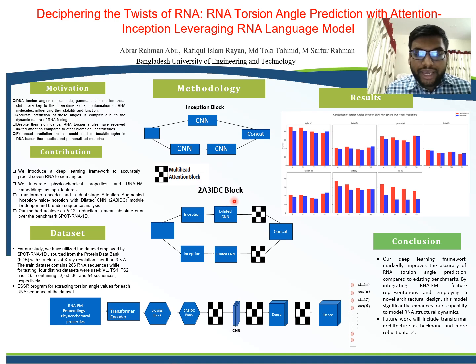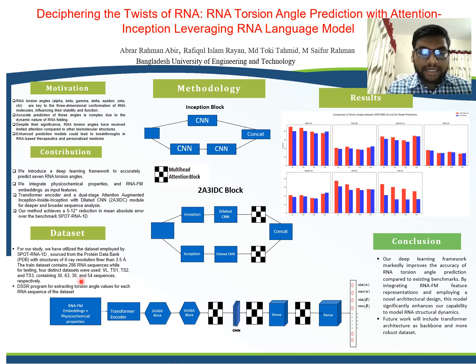Now coming to the 2A3I DC block, there are 2 parallel paths and they are identical. The input feature is at first passed through the inception block. Why do we call it inception inside inception? Because inside this inception block, which we see in this figure, there is also another inception. After passing through the inception, the features are then passed through the dilated convolutional neural network, which is followed by the multi-head attention block. We then concatenate the 2 output paths' features.